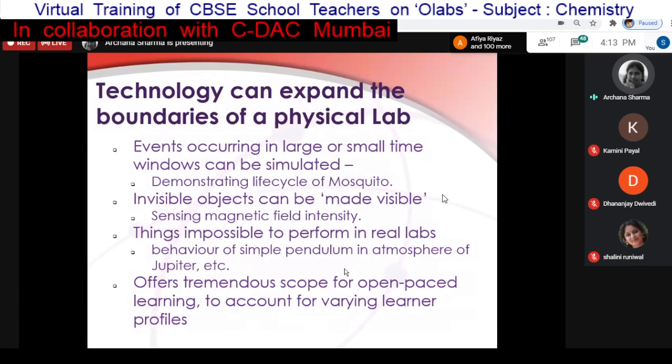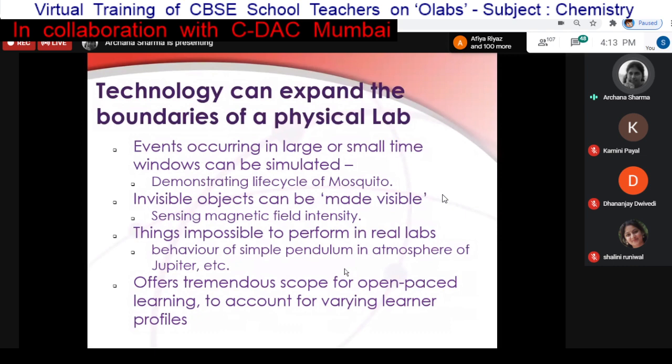But we can actually show much more than that. We can illustrate hidden things, and that is actually going to help the student a long way for better understanding of the concept, for developing higher order thinking skills, and so on. It also offers a scope for open-paced learning, or maybe we can say personalization, so that depending on my style and my pace of learning, I learn a particular lab differently than how my peer does it. So that all is possible using technology.